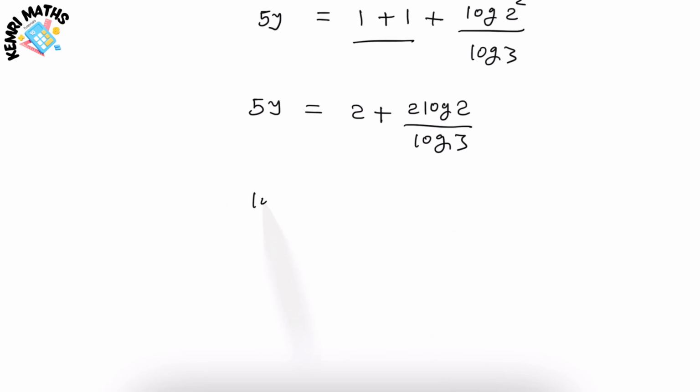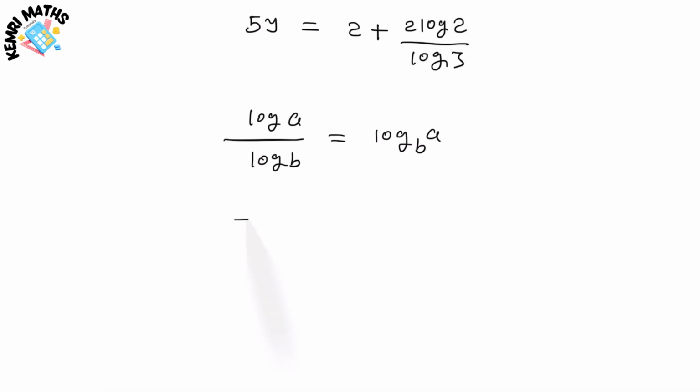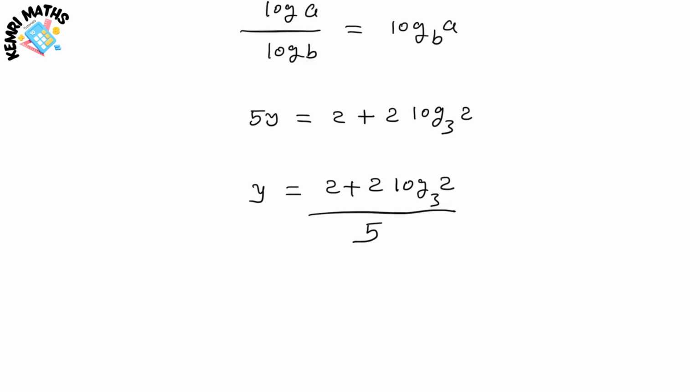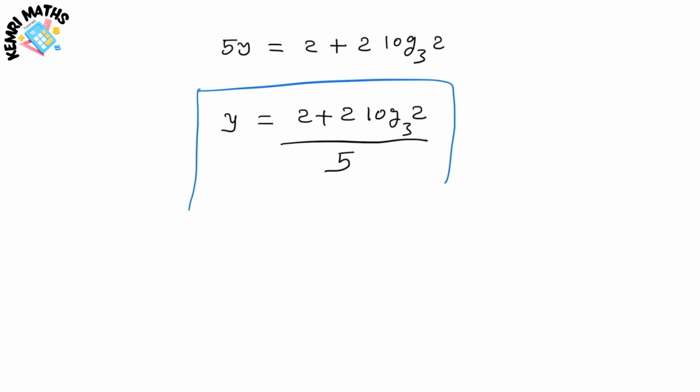Now let's apply this log formula here. Log a over log b is equal to log a base b. Therefore, our equation is 5y is equal to 2 plus 2 log 2 base 3. Therefore, y is equal to (2 plus 2 log 2 base 3) over 5. So this is our value of y.